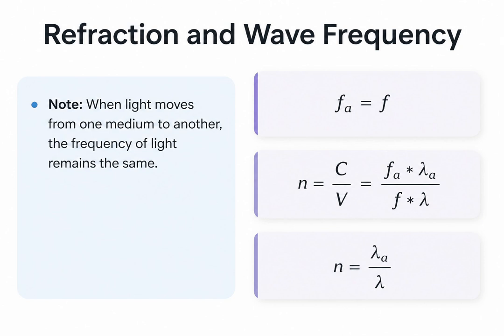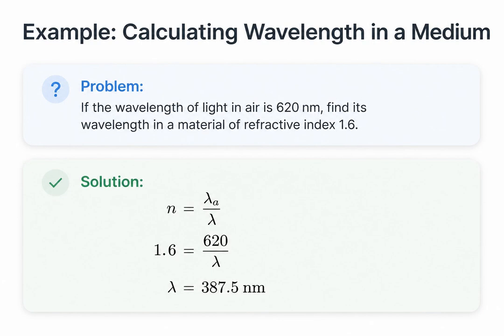Since wave speed equals frequency times wavelength, we can substitute this into our refractive index equation. The frequencies cancel out, leaving us with the refractive index n equal to the wavelength in air divided by the wavelength in the medium. Let's put that equation to work with an example.